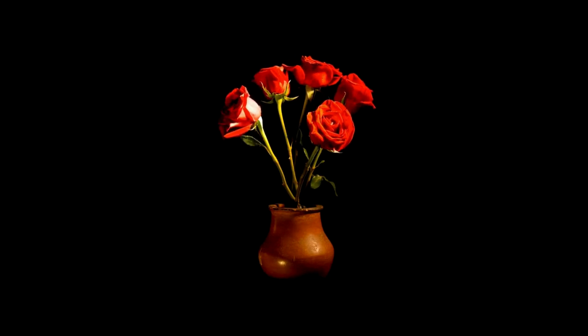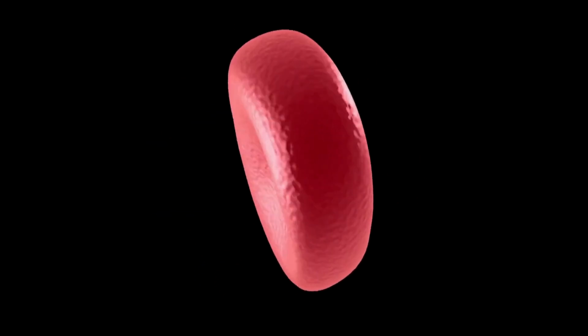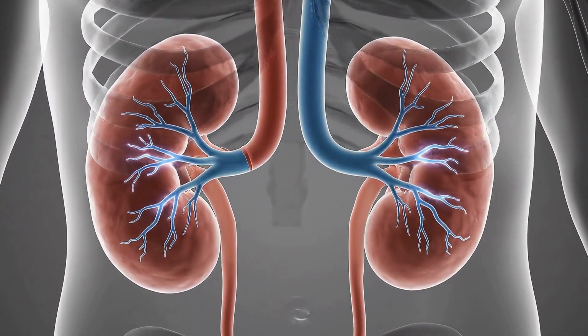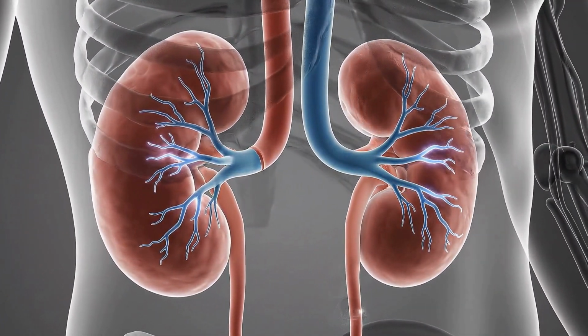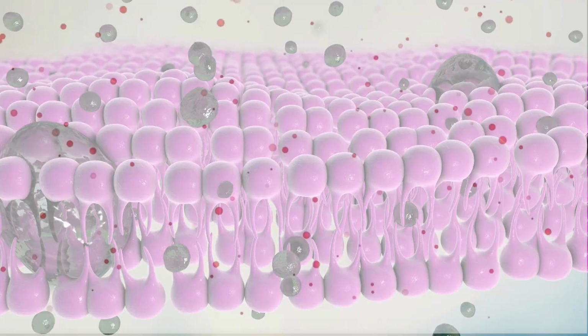Why do plants wilt when you forget to water them? Why do red blood cells burst in pure water? And how do your kidneys control water every second of your life? The answer lies in one of biology's most powerful processes, osmosis.